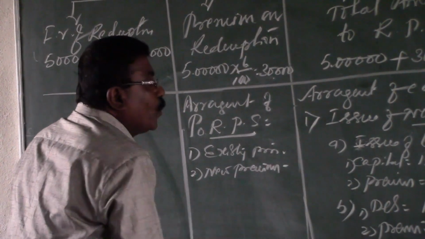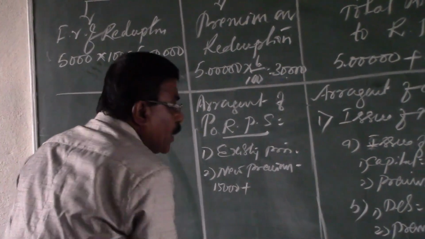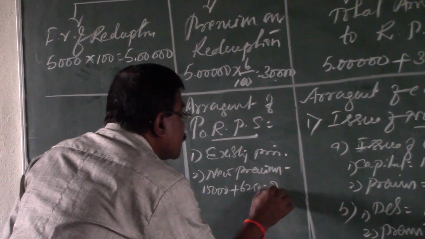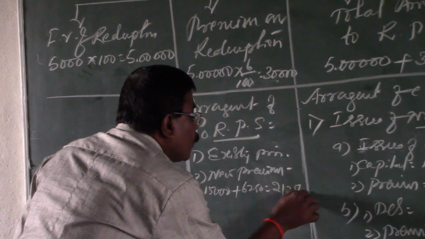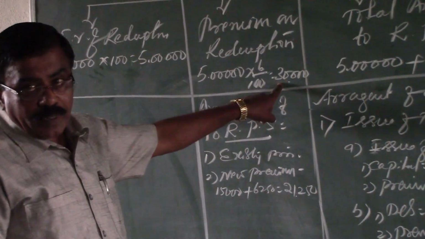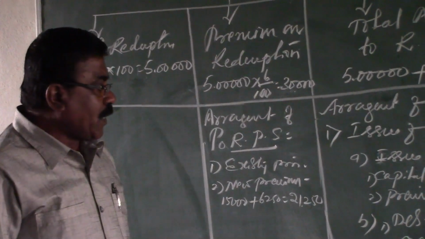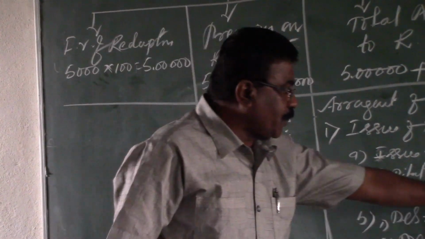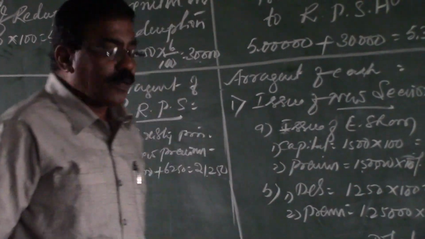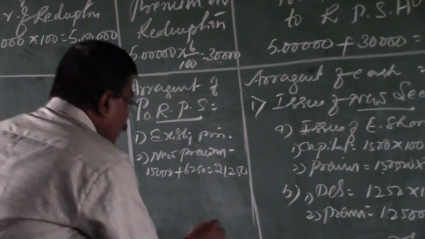New premium amounted to, from the shares rupees 15,000, and from the debentures it is 6,250. Totally this is 21,250 new premium is there. Total premium required for payment on the redemption is rupees 30,000, but the premium collected from the capital is 15,000, and the premium collected from the issue of debentures is 6,250. Total it is only 21,250. There is a shortage of again